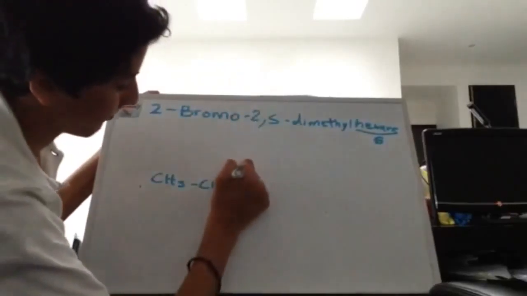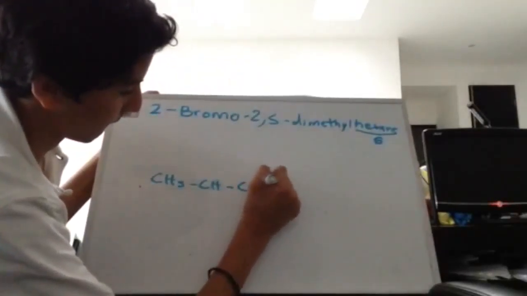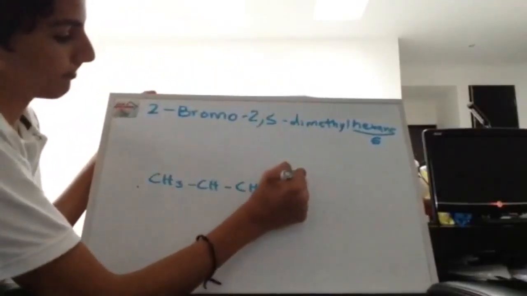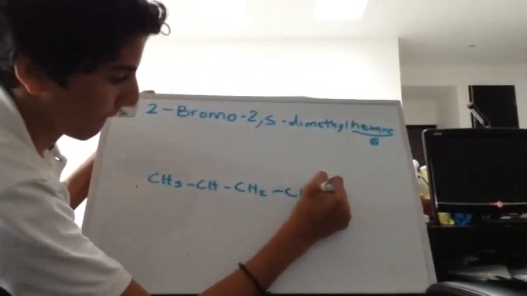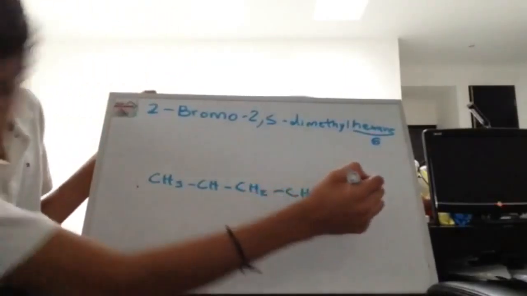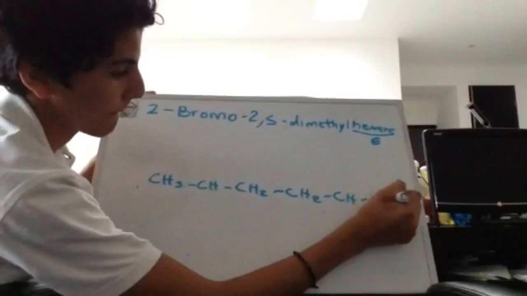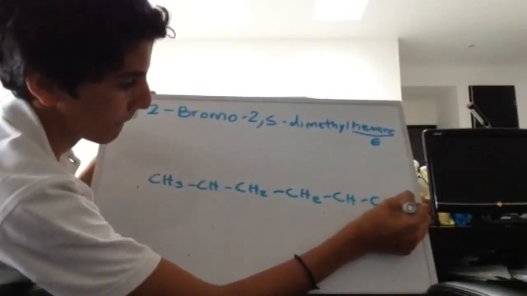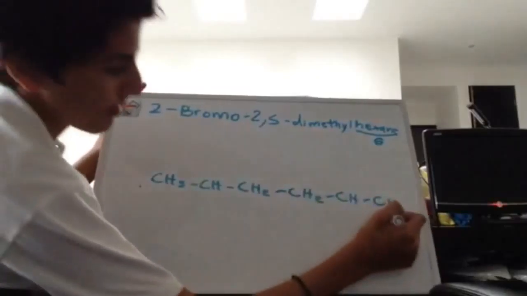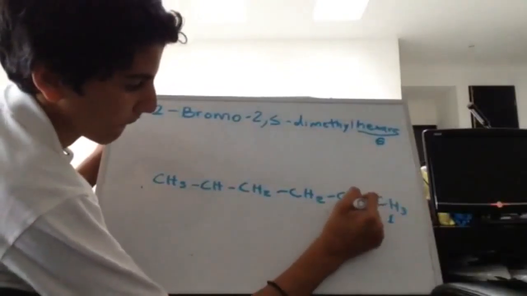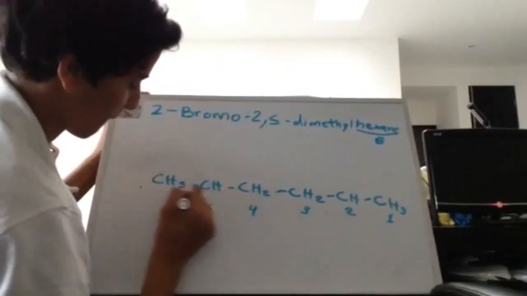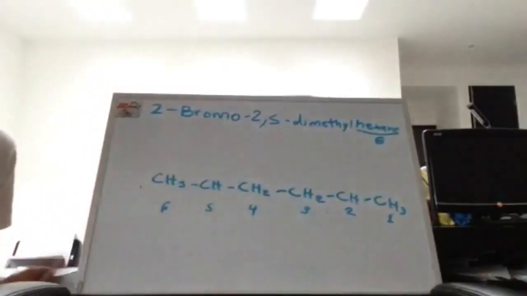Notice that at both ends of the main structural formula there's going to be CH3, and where it branches it's going to be CH, and all of the rest are going to be CH2. Then we have to number them from right to left or from left to right.